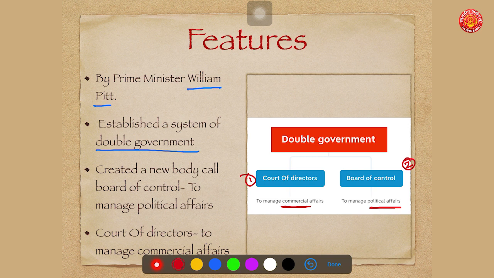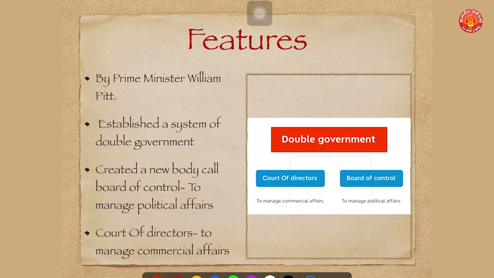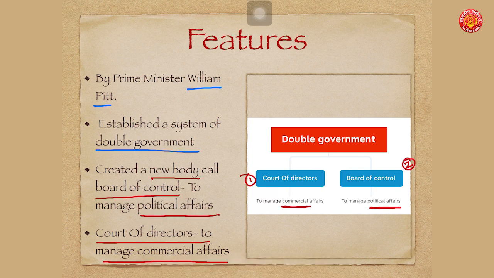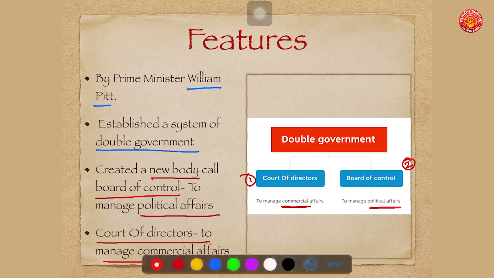It created a new body which was called the Board of Control. Earlier we had the Court of Directors to manage all political affairs. Now the Court of Directors had to manage all commercial affairs of the company. So this difference you must remember: the Court of Directors to manage all commercial affairs of the company, the Board of Control to manage all political affairs of the company. It was given in Pitt's India Act of 1784.